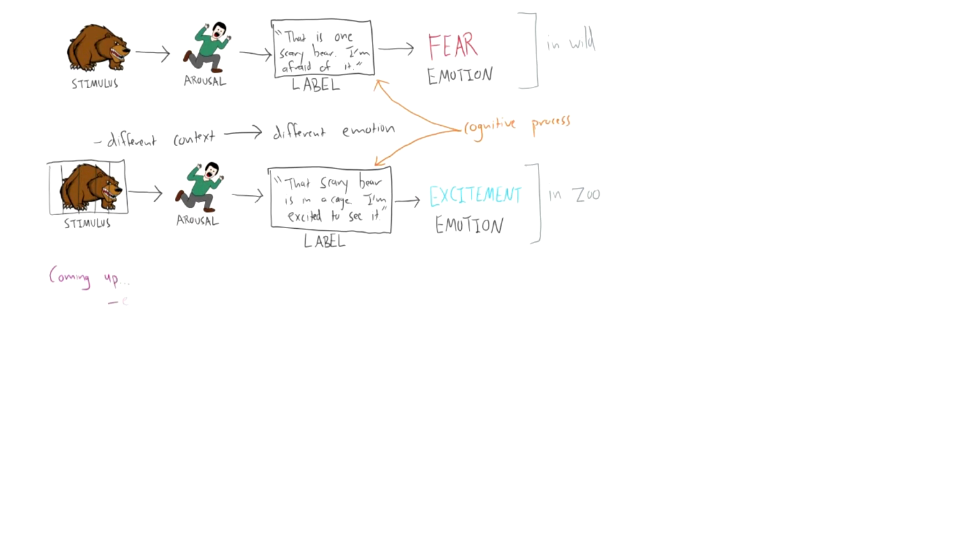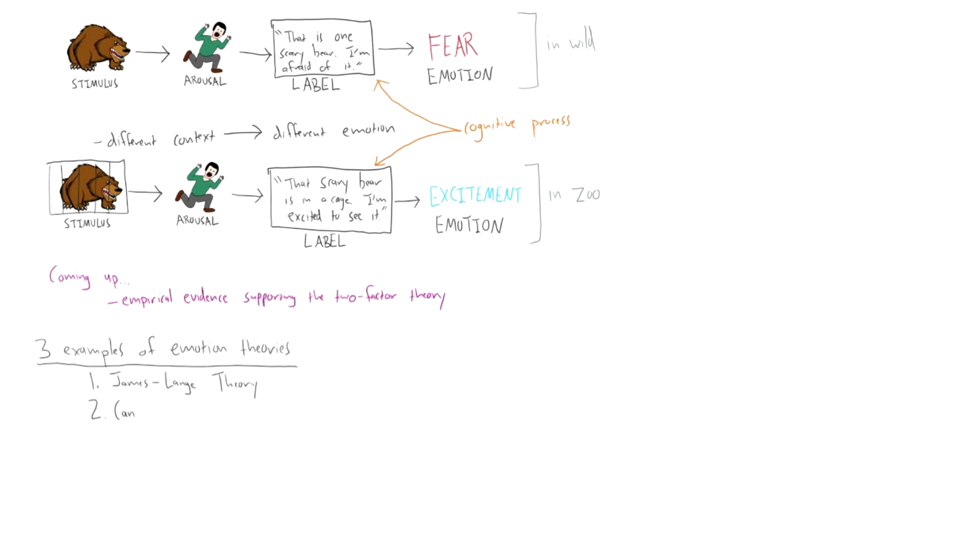So coming up in class, we'll look at empirical evidence supporting this two-factor theory that I just described. That's one attempt to explain the interaction between emotions and physiological responses. There are many theories to describe how emotions arise, and here we've focused on three: the James-Lange theory, the Cannon-Bard theory, and the Schachter-Singer two-factor theory, which we'll learn more about in class. But there are others that are outside the scope of this course that you would learn about if you were to pursue future study in psychology.